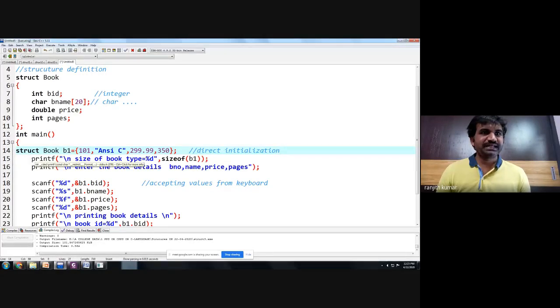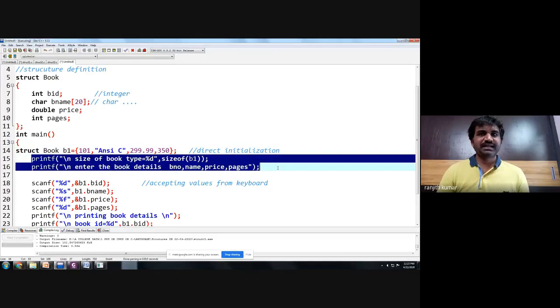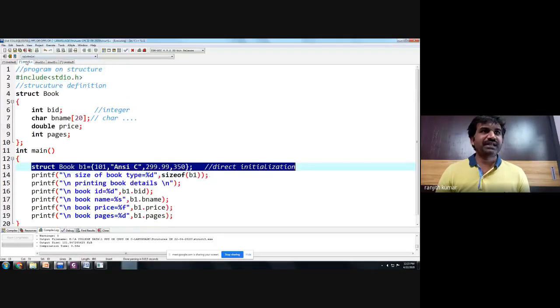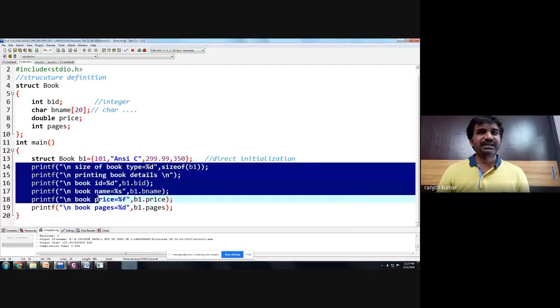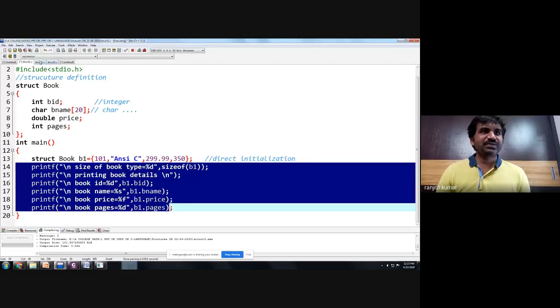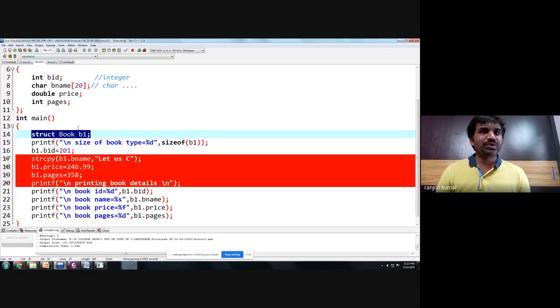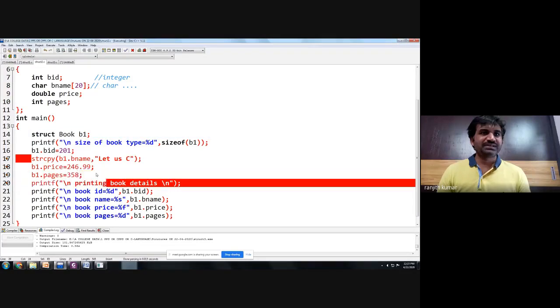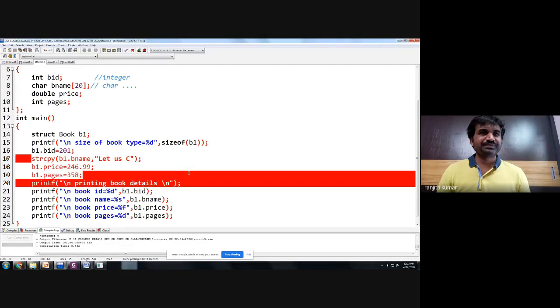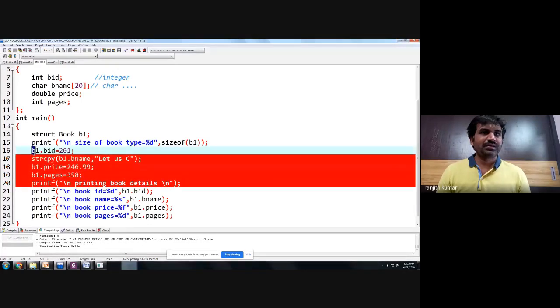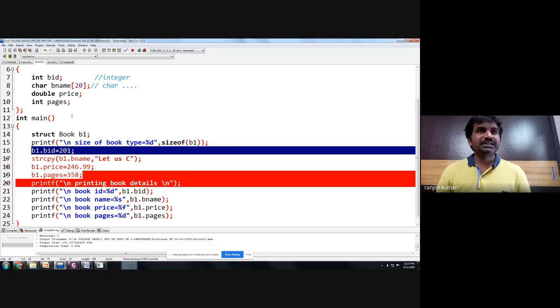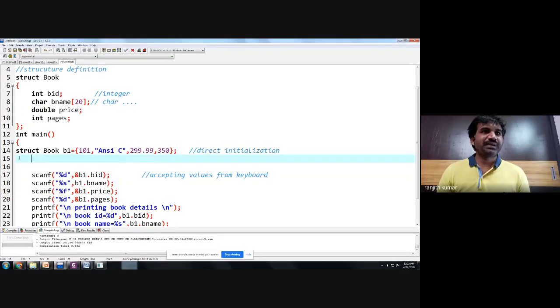Okay. So direct initialization is done and directly I'm printing the values. How you print the values, we know already. This is printing book details. Now the second program, what have you done? Let me take book 2 here. I will create struct book 2 and accept all the variables. So let me take all this and paste here.